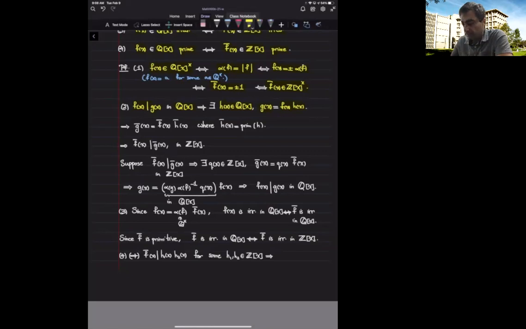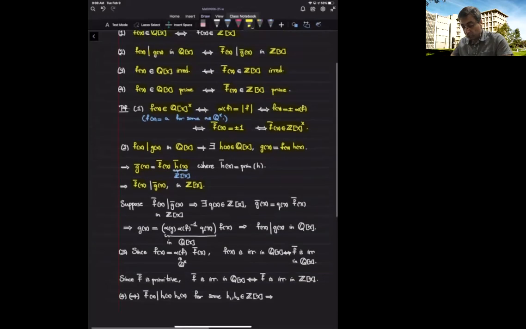This means the primitive form of g can be written as the product of primitive forms of f and h, which implies immediately, notice that this belongs to Z[x], that g bar, the primitive form of g, is a multiple of the primitive form of f by an element inside Z[x].